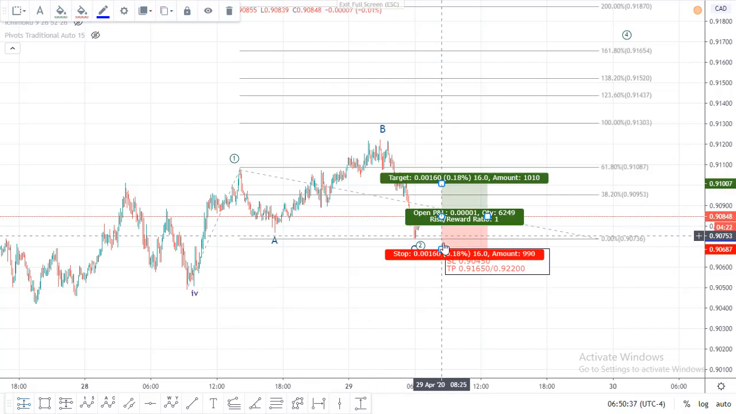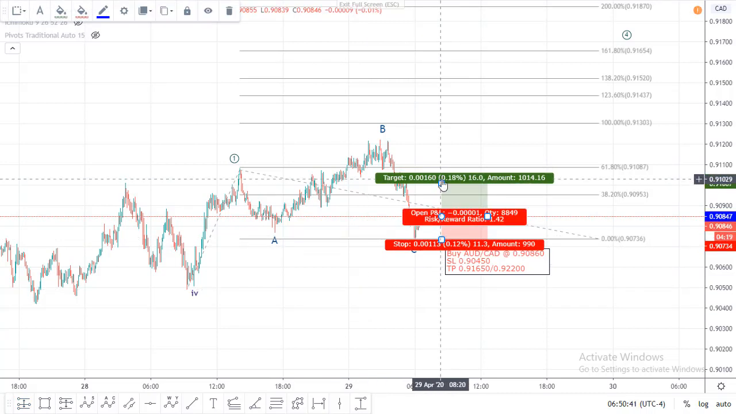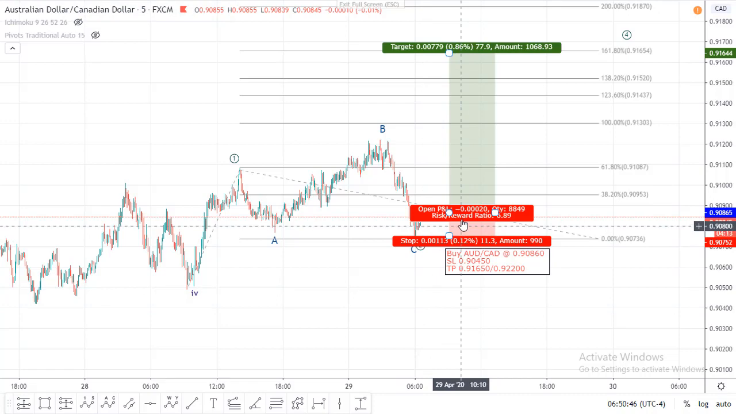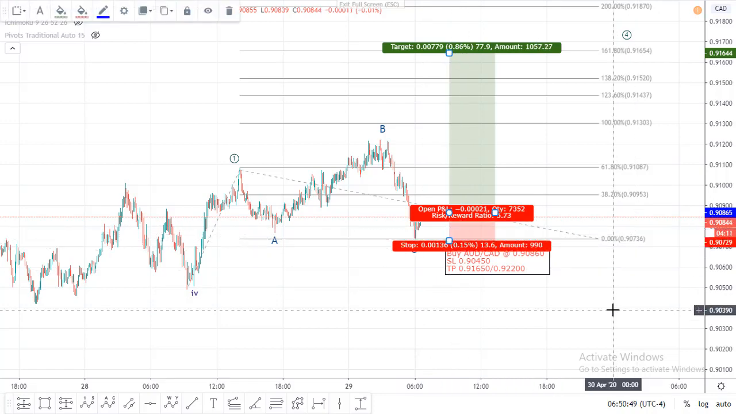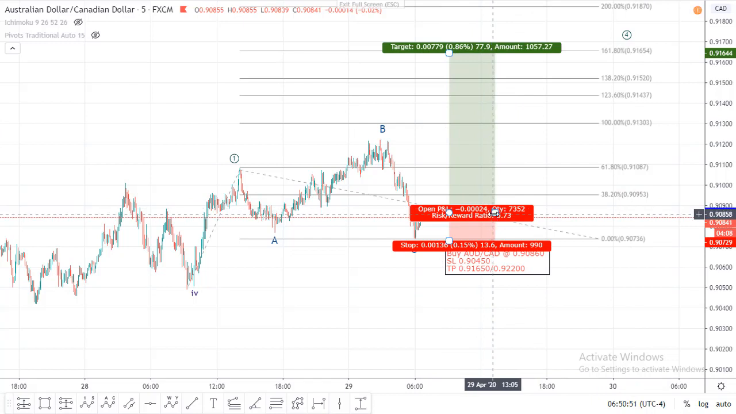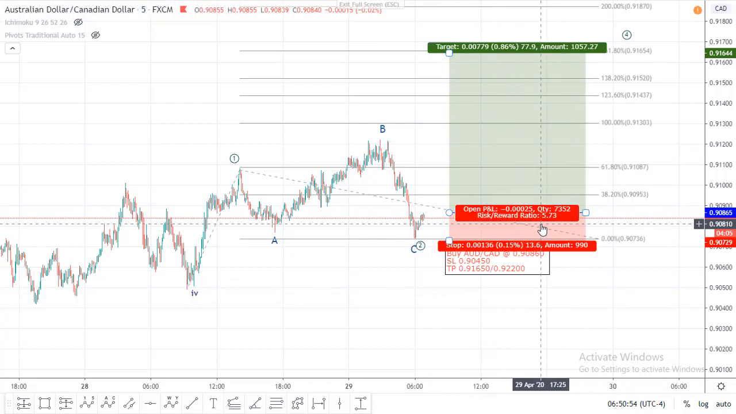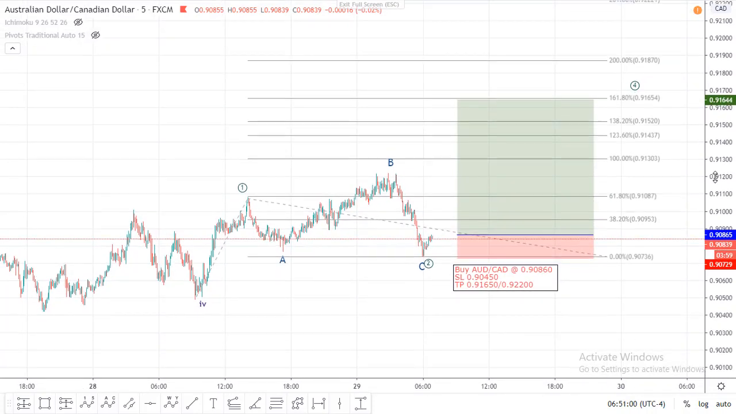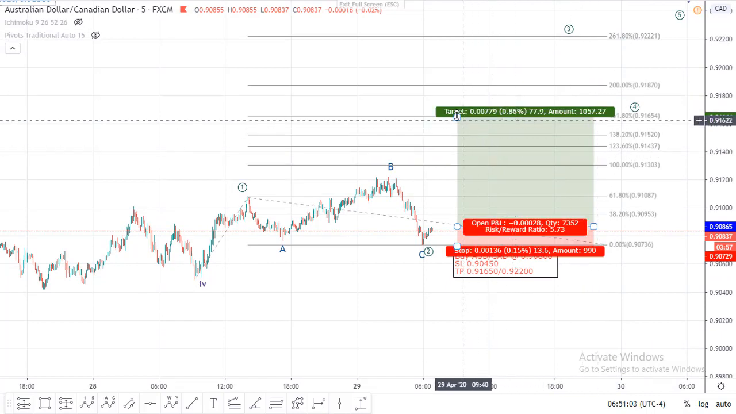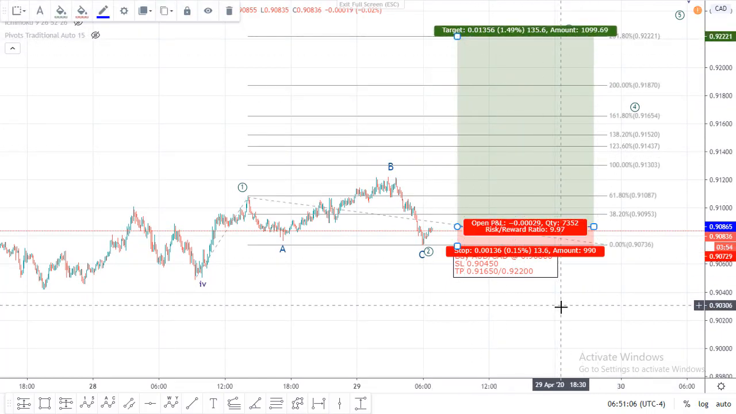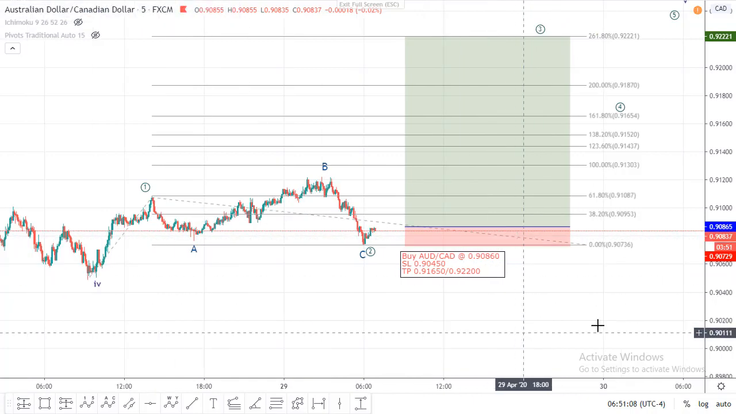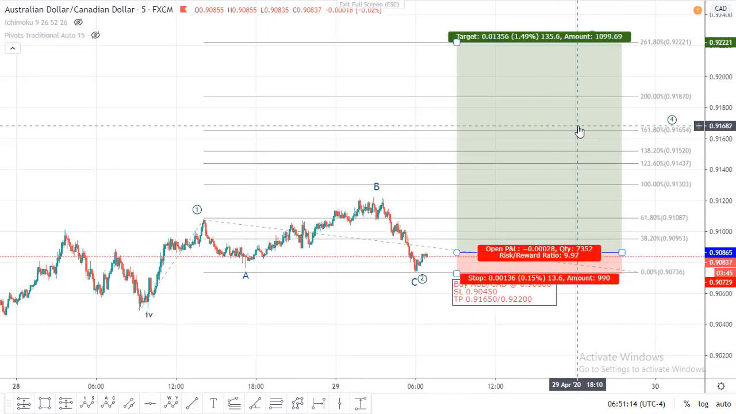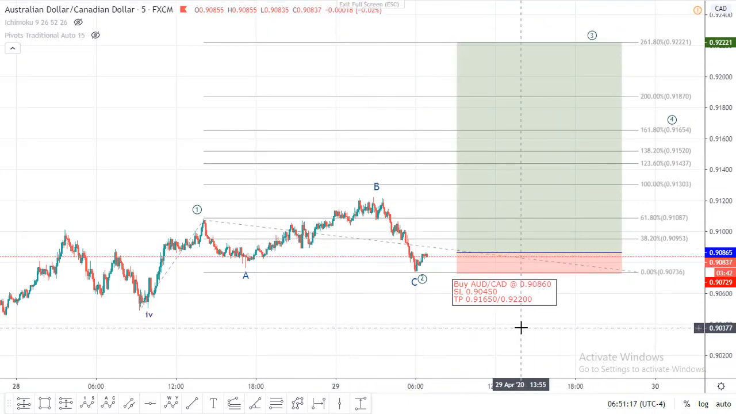If your SL is small, your risk reward ratio is 5.73 at 161.8%. If it is 261, then it may be more than 10, around 10. So this is the classic example of the Elliott wave analysis. If this is achieved, then see what happens.